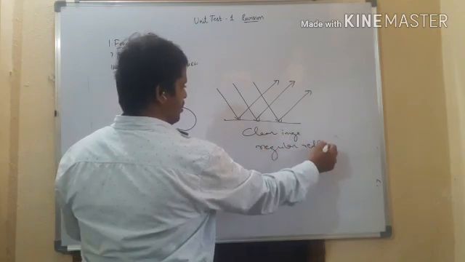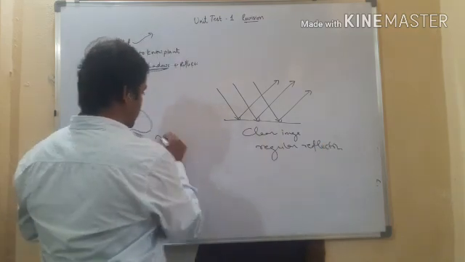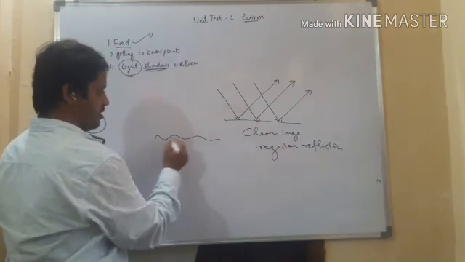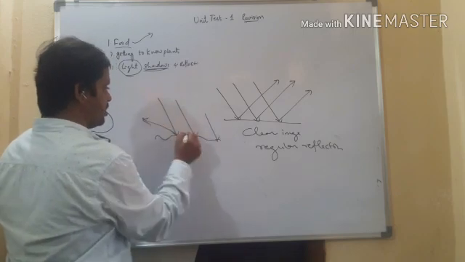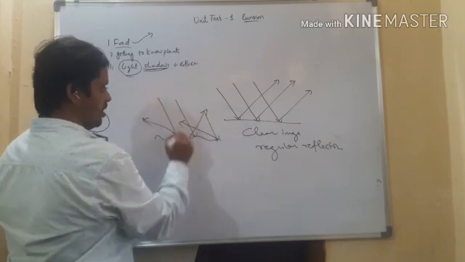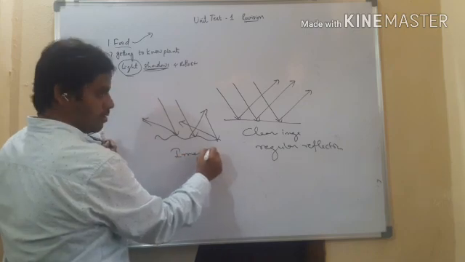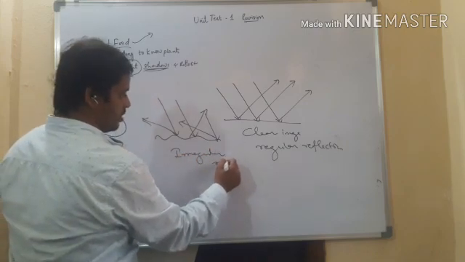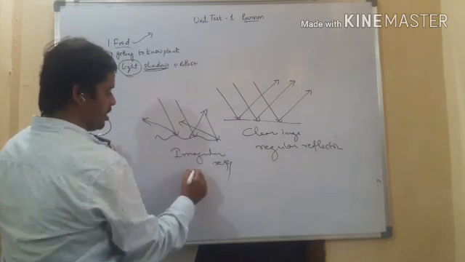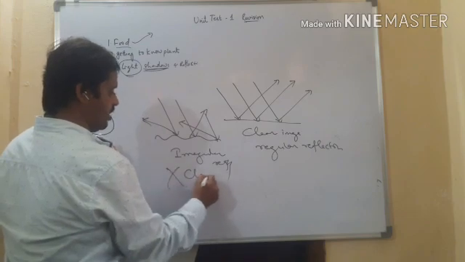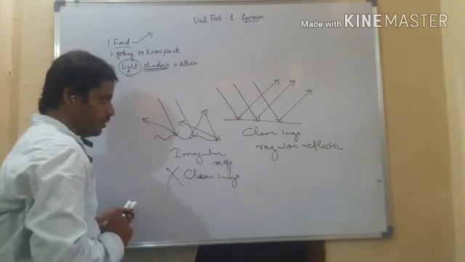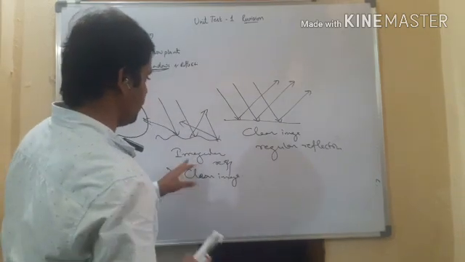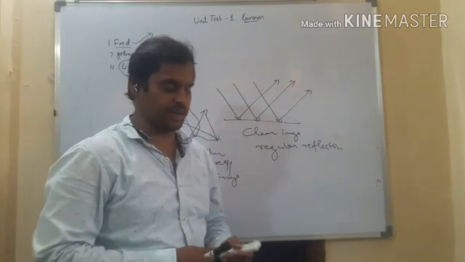Whereas if the surface is irregular, then these are the incident rays, and the reflected rays go irregularly. So it is called irregular reflection. Irregular reflection won't show a clear image. And this is about regular and irregular reflections.